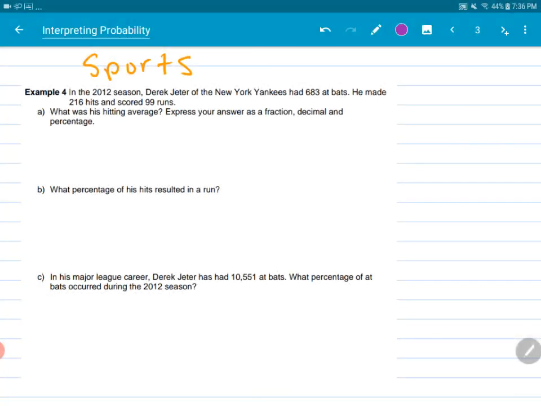B is what percentage of his hits resulted in a run. And so that means out of the total number of hits, how many were a run. And lastly, you're going to try and use these 2 percentages that you found to answer the third question. In his major league career, Derek Jeter has had 10,551 at-bats, which means that's how many times he's gone up to bat. What percentage of at-bats occurred during the 2012 season? All right, so try that out and check your answers later.